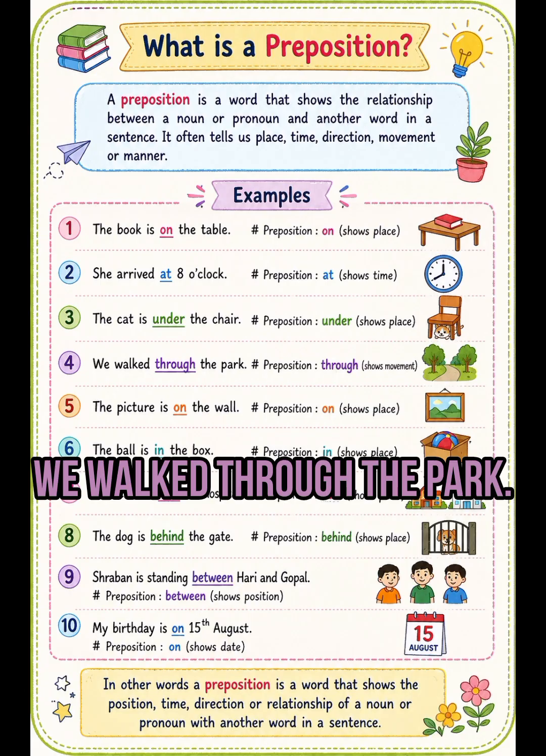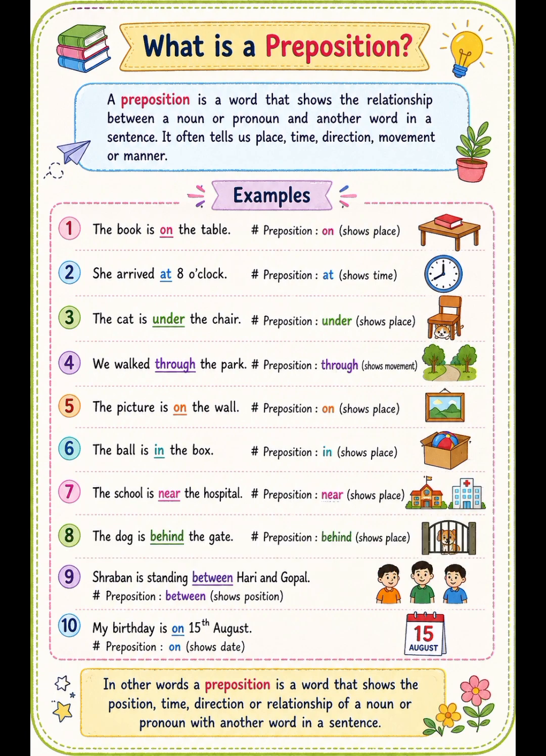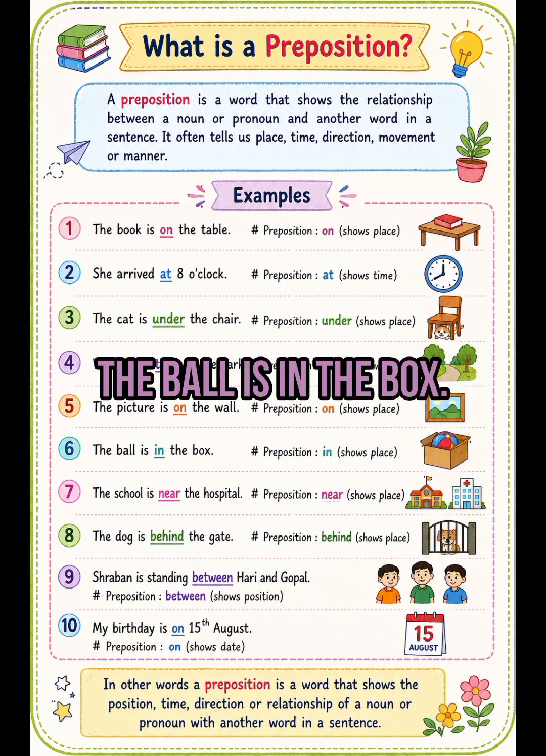Example number 5. The picture is on the wall. The preposition in this sentence is on and it shows place. Example number 6. The ball is in the box. In this sentence, the preposition is in and it shows place.